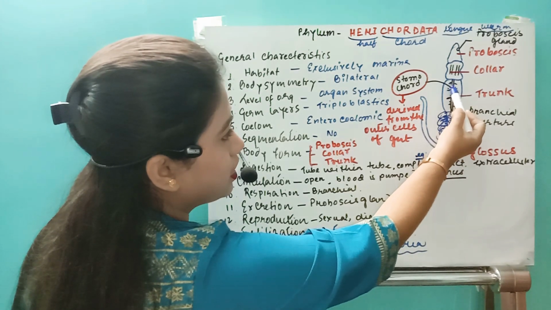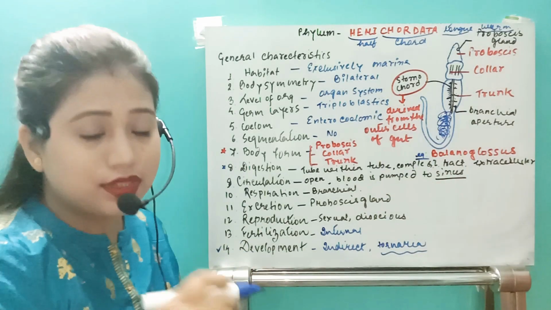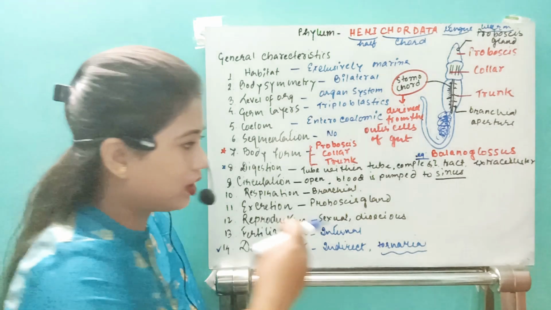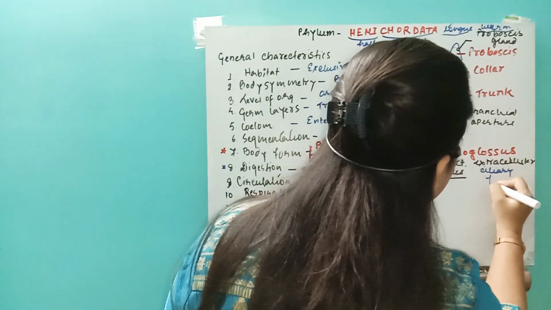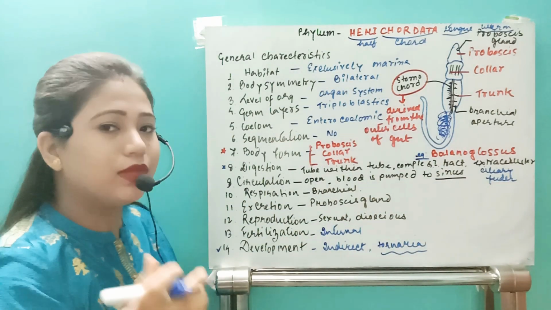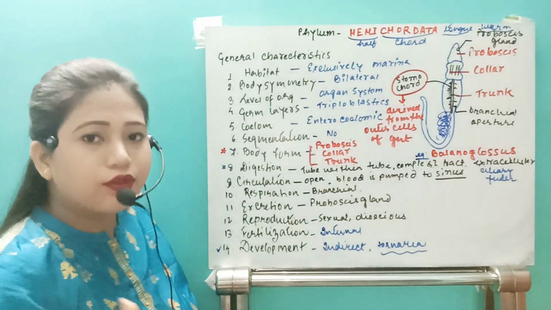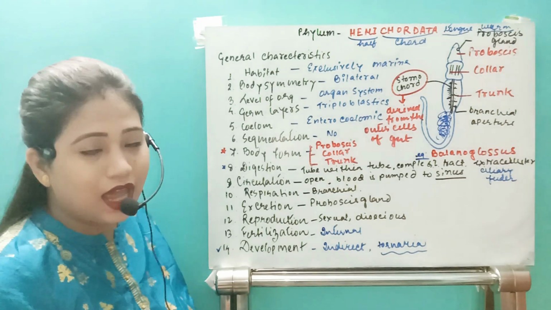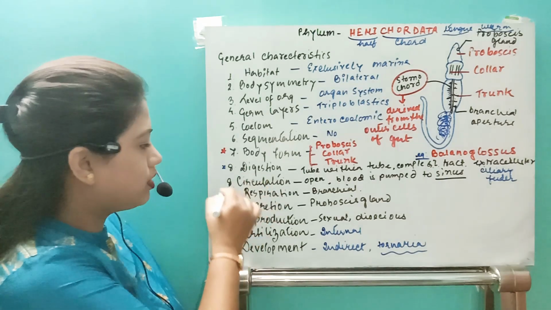One more thing is important, that in case of them, you can see here they have this mouth actually. So what happened, very small fine cilia-like structures are present, and those cilia are able to separate the sand particles from their food. Okay, so this organism can also be known as the ciliary feeder. Why? Because they are capable of separating the non-food particles, that means the sand or anything, from their food with the help of the cilia present around their mouth.